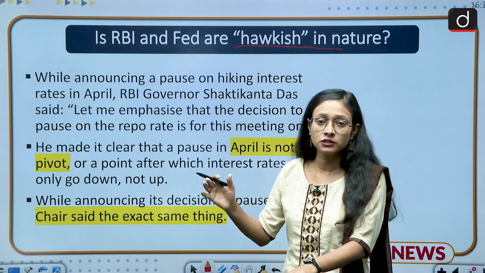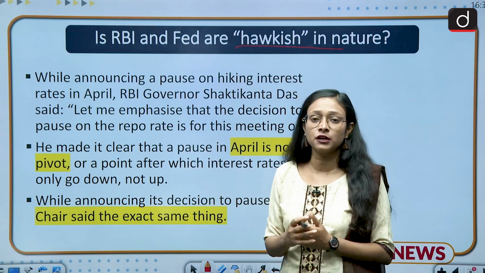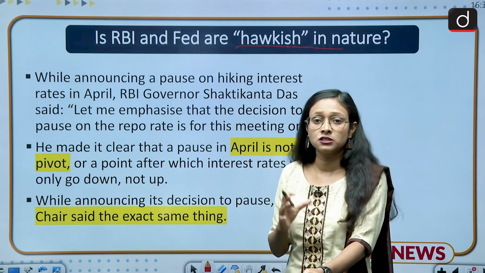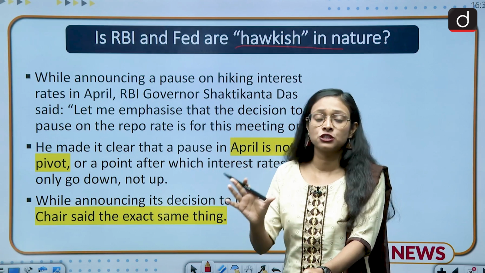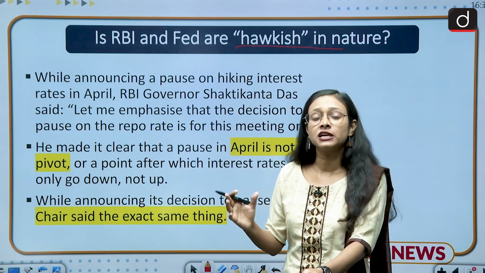One is dovish and second is pigeon. So there are three instances by a central bank. One is hawkish. We have already discussed that when the central bank is in a situation where its threshold is very low, it cannot tolerate much variation. So they decided to take a pause.